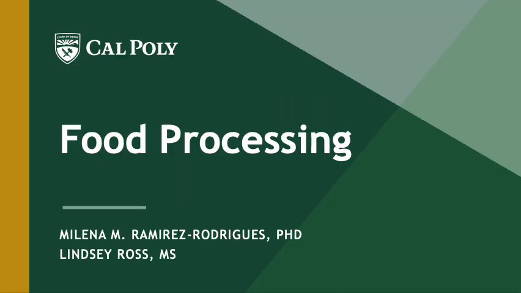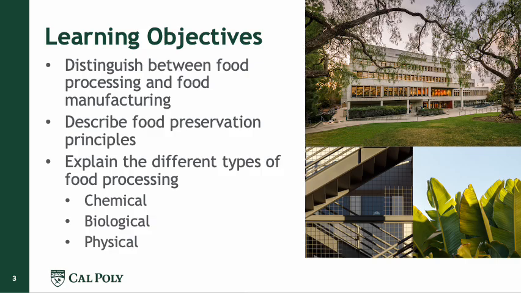During this week we will be talking about food processing. Food processing is very important and we're going to apply it to the products that we have been analyzing. The objectives for today are to distinguish between food processing and food manufacturing, to describe food preservation principles, to explain the different types of food processing, which can be divided into chemical, biological, and physical.